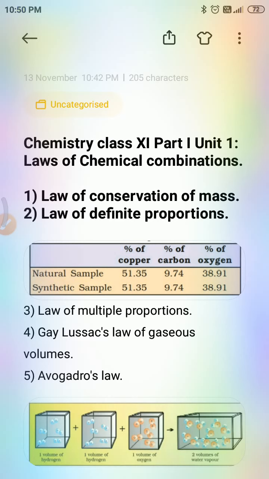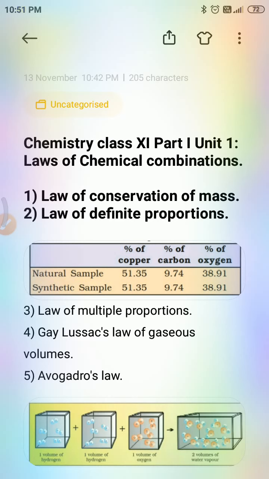The fourth law is Gay-Lussac's law of gaseous volumes. This law was given by Gay-Lussac in 1808. He observed that when gases combine or are produced in a chemical reaction, they do so in a simple ratio by volume, provided all gases are at the same temperature and pressure.